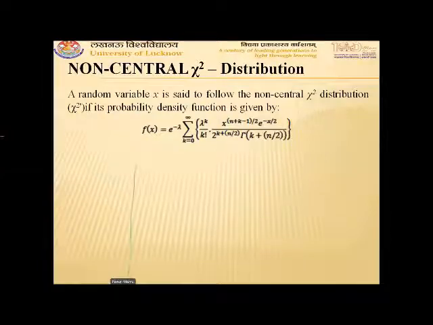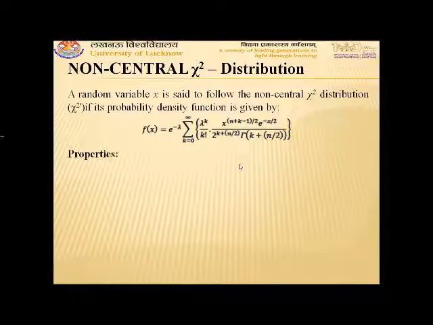Here lambda is called the non-centrality parameter of the distribution, and n will be the degrees of freedom for the chi-square distribution. So it is the PDF of non-central chi-square distribution with n degrees of freedom and non-centrality parameter lambda.